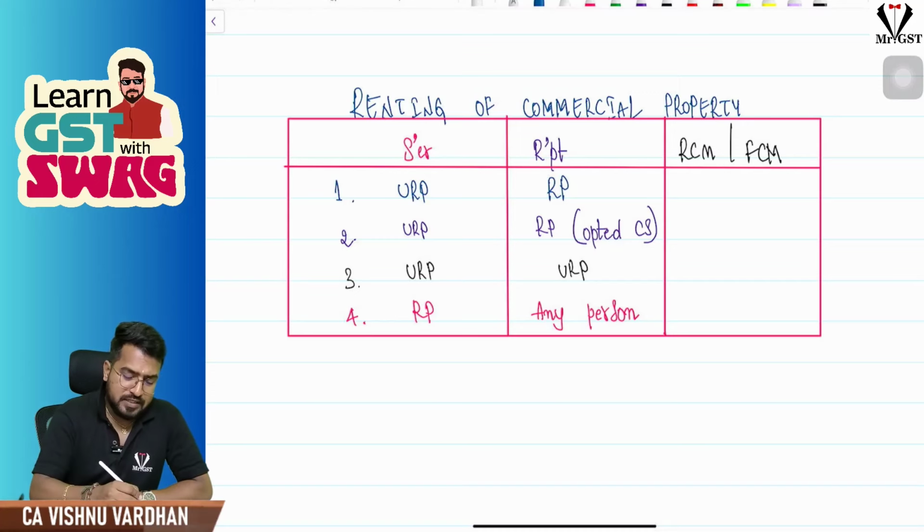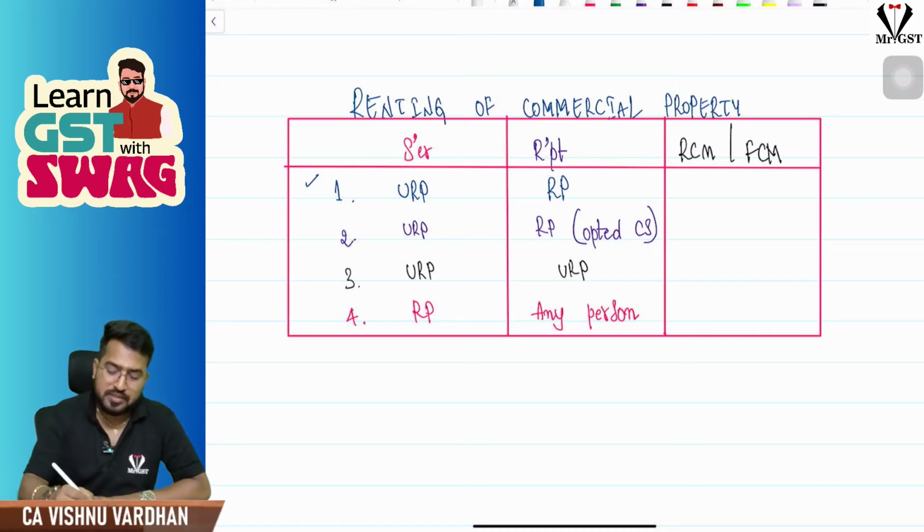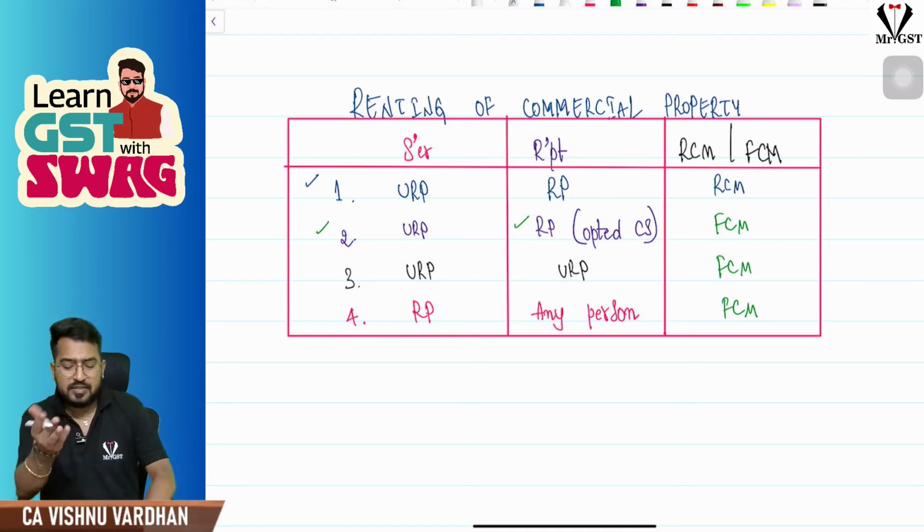Okay, so here the first case is satisfying the condition. Supplier is an unregistered person, recipient is a registered person. So this is RCM. But in the remaining cases, if you see, the supplier is an unregistered person but the recipient has opted for CS, means composition scheme. That means FCM only will come. Remaining all cases FCM. Correct? Registered person straight away FCM.